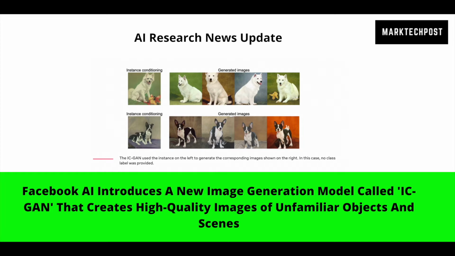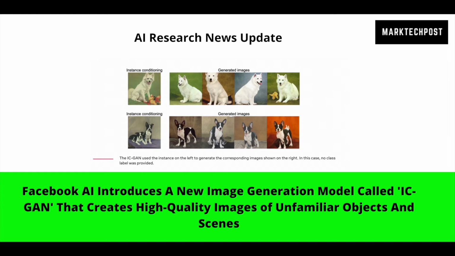Facebook AI introduces a new image generation model called Instance Condition GAN, also known as IC-GAN, that creates high-quality images of unfamiliar objects and scenes. Generative adversarial networks, GANs, have been used for a few years to generate photorealistic images of objects or scenes that are very similar in style and content. However, until now, these models could only produce output related to datasets they were trained on, which had limitations because there was usually less diversity among those files than what you would find when generating new ideas.